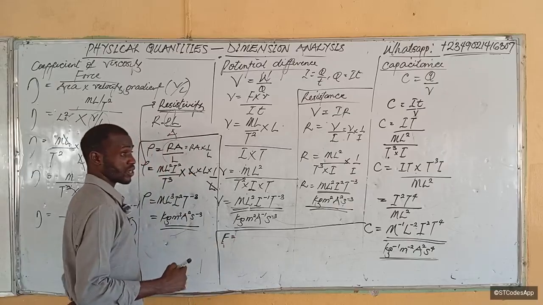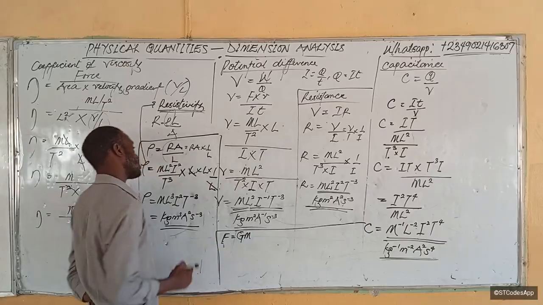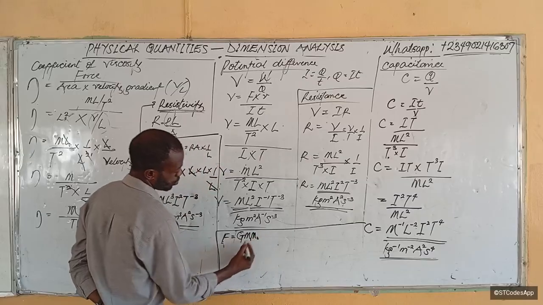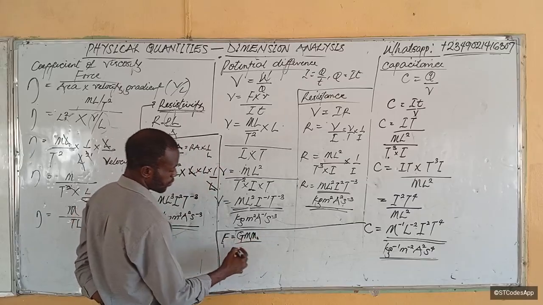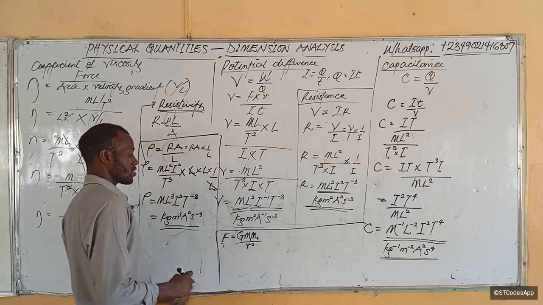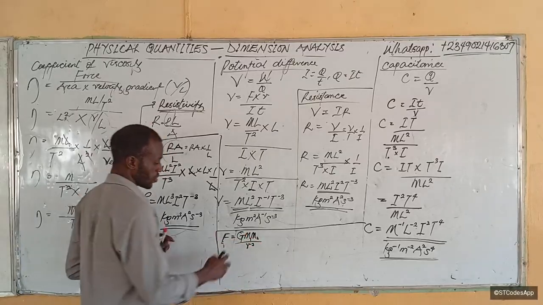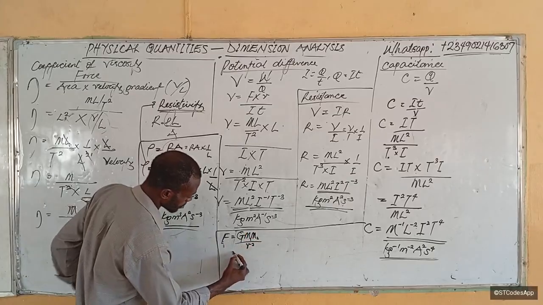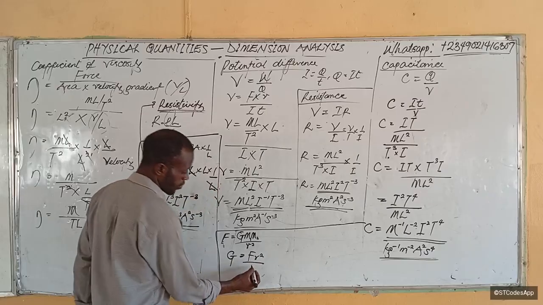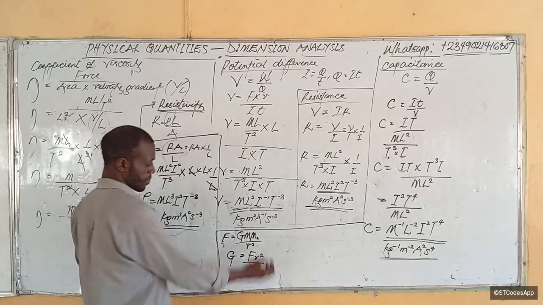The law says that the force of attraction between two masses, m1, m2, is directly proportional to the product of the masses, and inversely proportional to the square of the distance between them. So what will G be here? G will become F r squared over m1 m2. So let's take that as m squared, if the masses are the same.